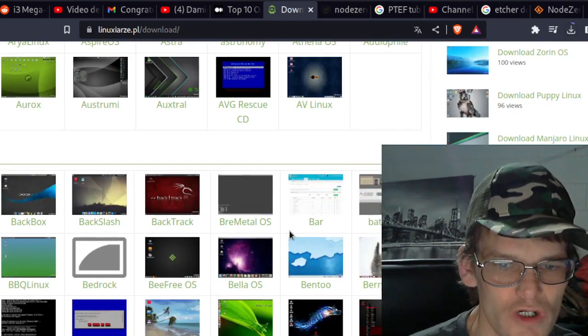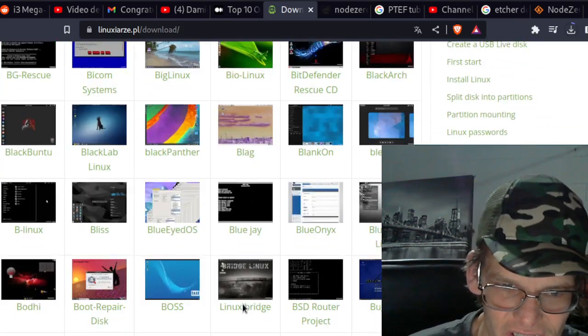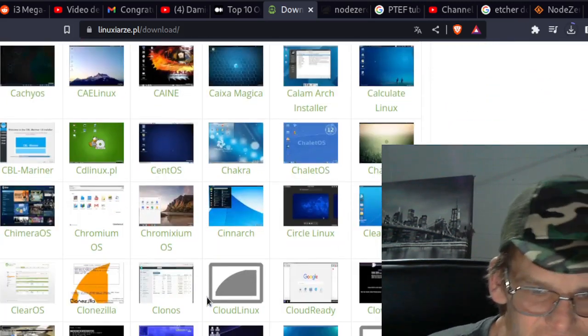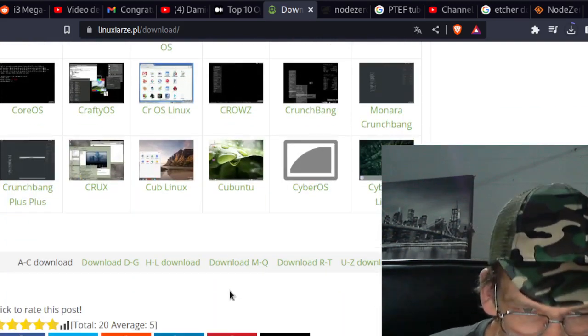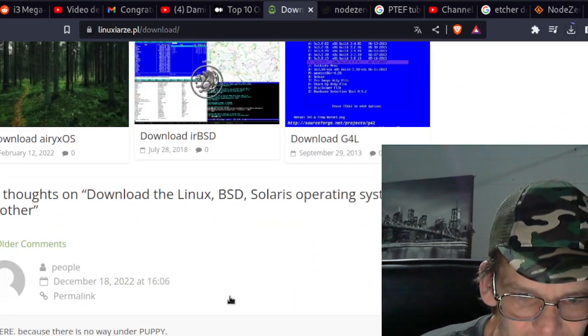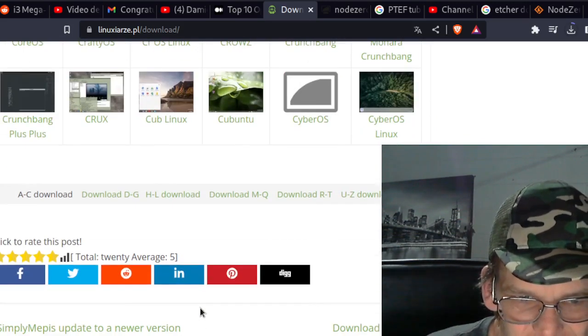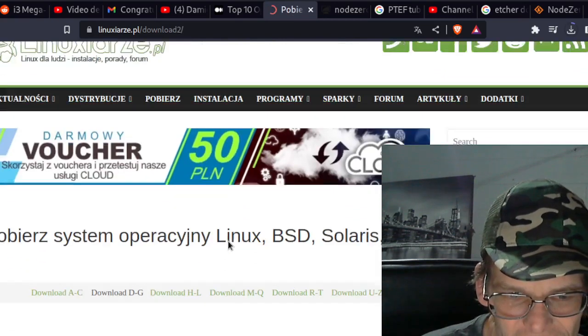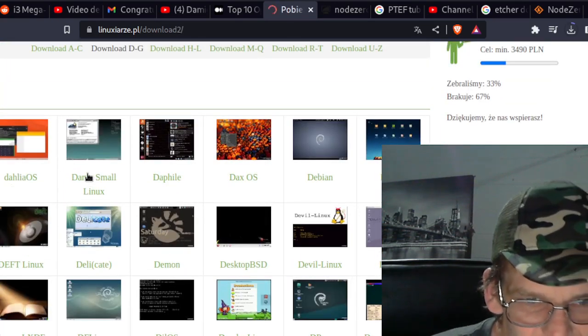And there's more than that. This is the B's. These are the C's. CentOS, Cloud Linux. And it keeps going like that. We got to the C's. And D to G. We'll click next. Alt. Ban Small Linux.